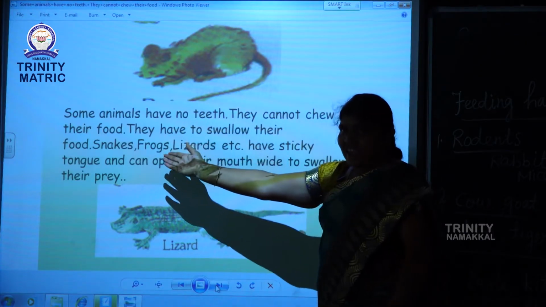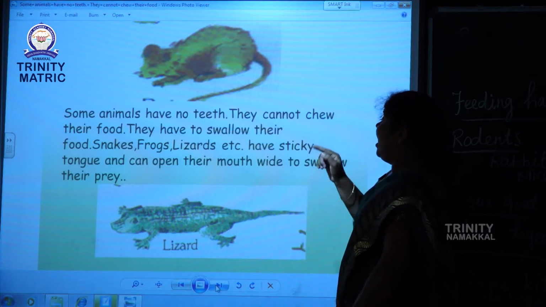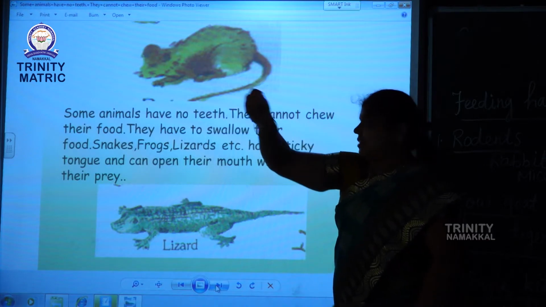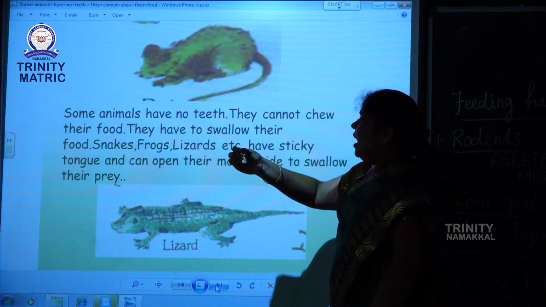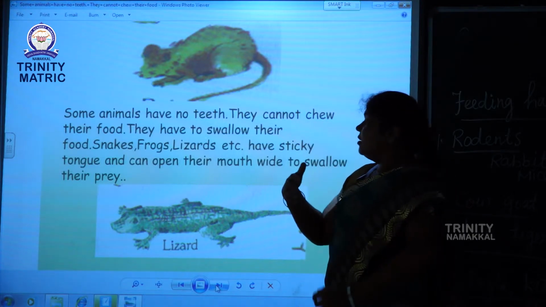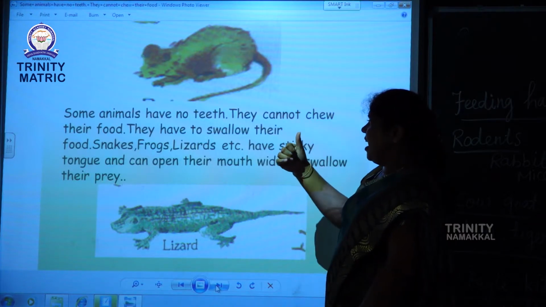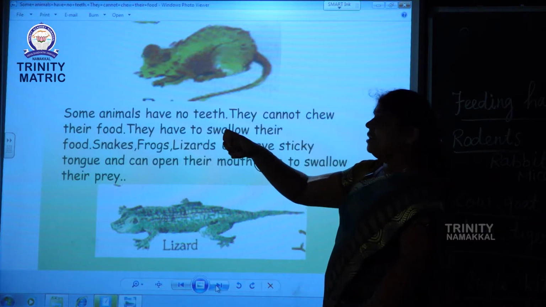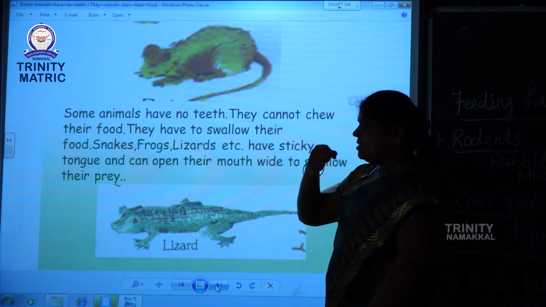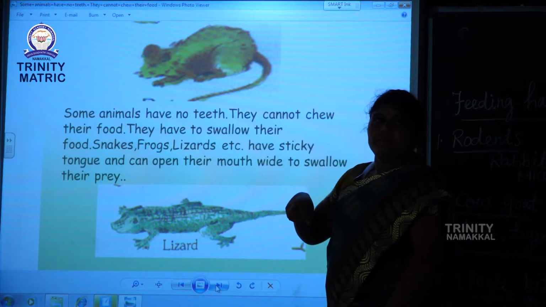Example, snakes, frogs, lizards, etc. They have a long, sticky tongue and can open their mouth wide to swallow their prey. That means these animals prey on other animals. That animal has a sticky tongue, and catches it immediately.